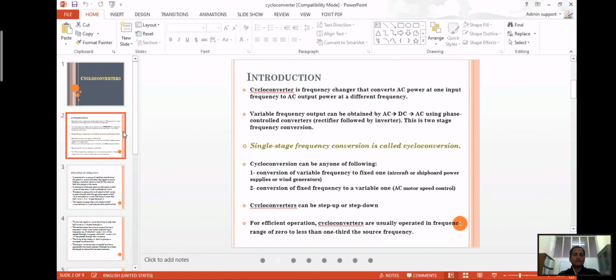The other one is from a fixed frequency to a variable one, like AC motor speed control. Speed control of a motor is an example where the fixed frequency is converted to a variable one. A cycloconverter can be step up or step down. For efficient operation, cycloconverters are usually operated in the frequency range of 0 to less than 1/3 of the source frequency.